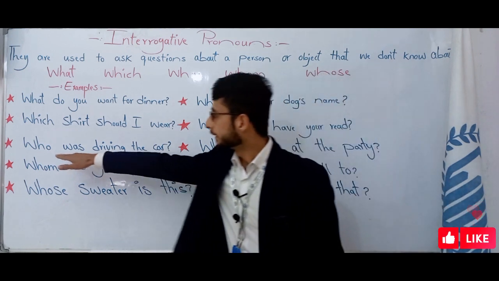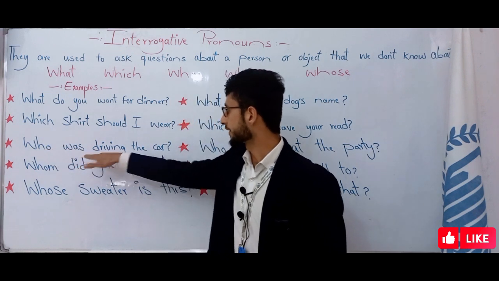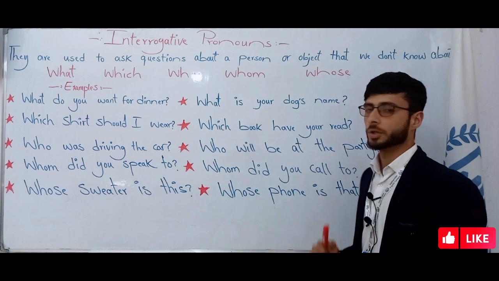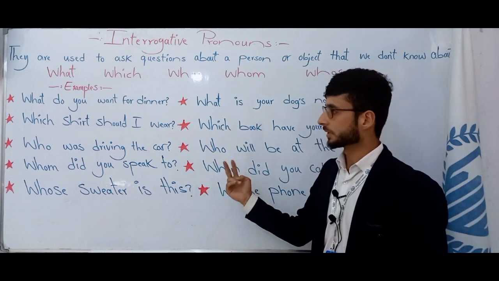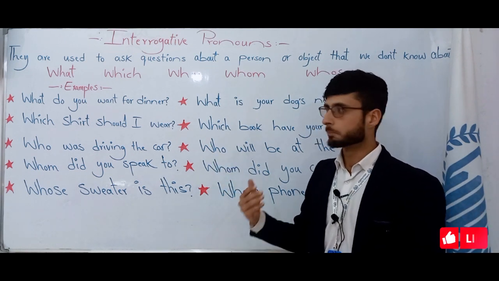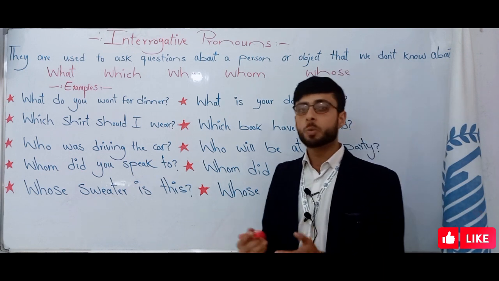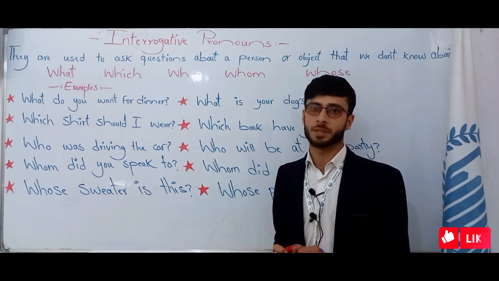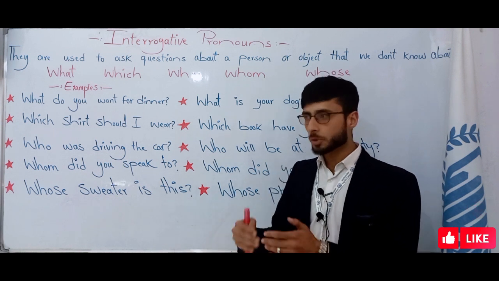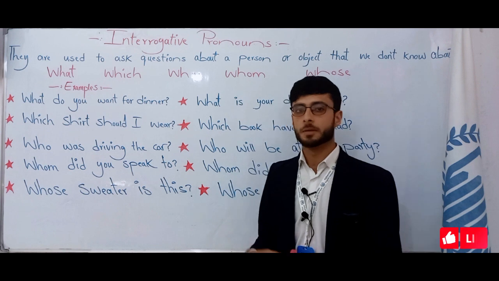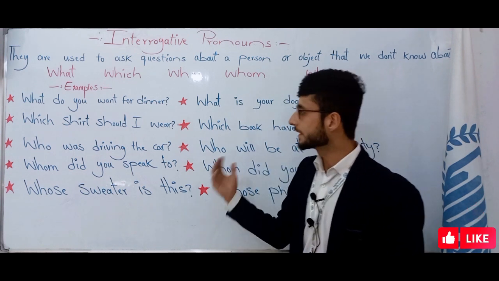Okay, so the next sentence: Who was driving the car? Who will be at the party? These two examples are for who. When do we use who in our sentences? When you want to ask about a person as a subject, we should use who. Like these sentences.